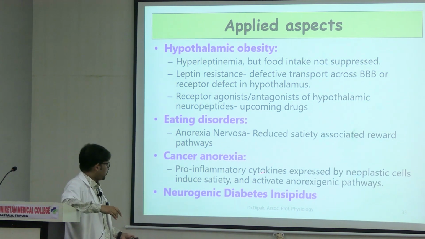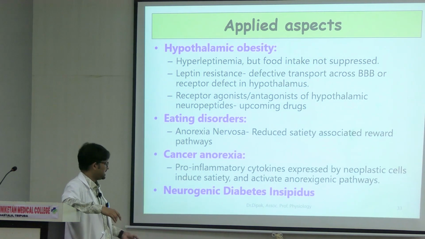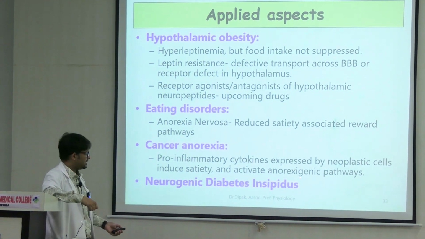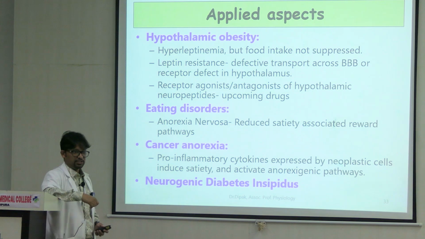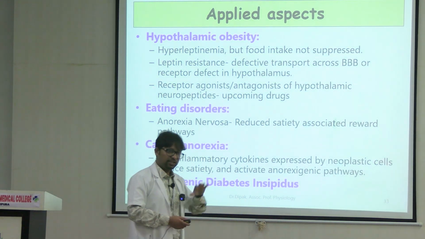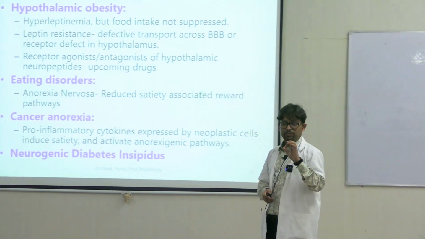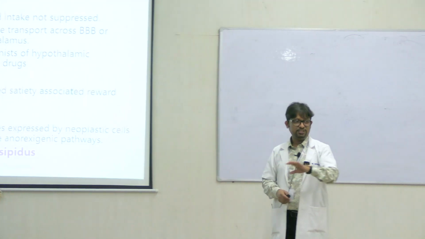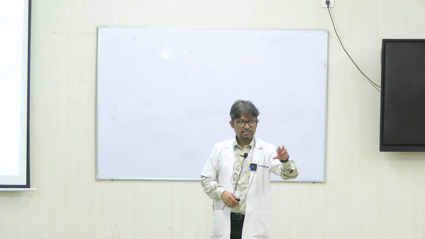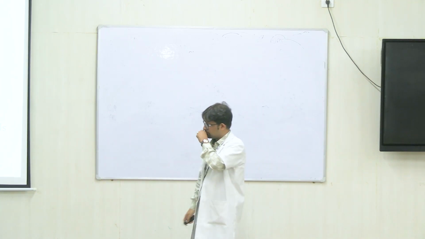Because pro-inflammatory cytokines expressed by these neoplastic cells induce satiety and activate anorexigenic pathways. So the orexigenic or feeding pathways are all inhibited because of these cytokines. Remember, any cancer patient in the advanced stages will have reduced appetite. This state is called cachexia.